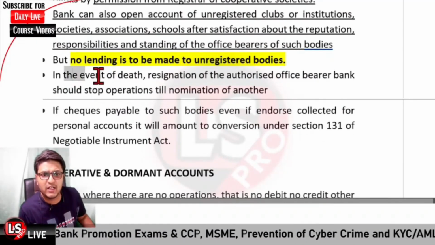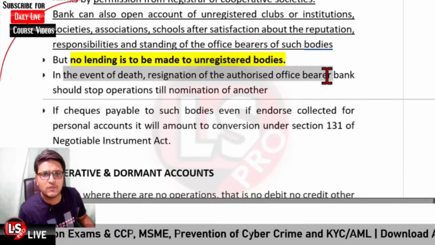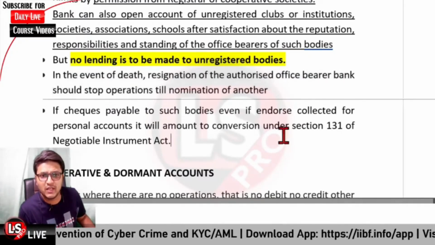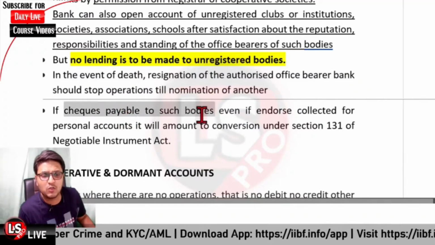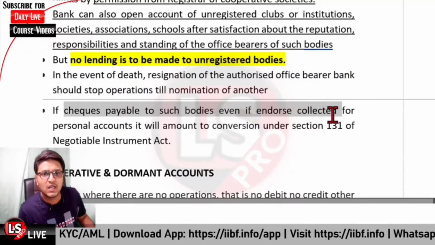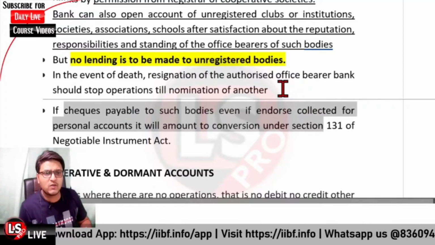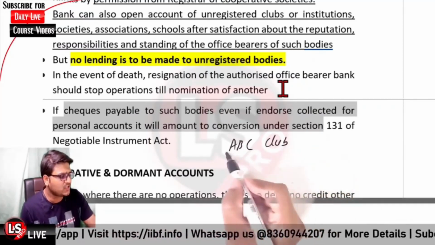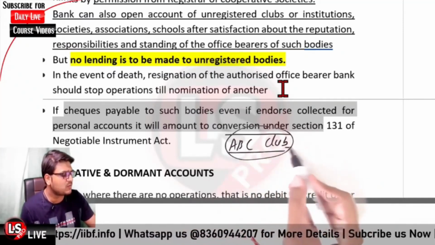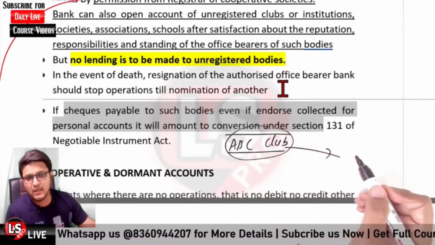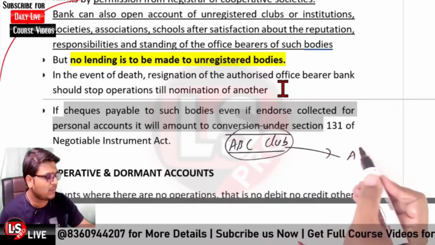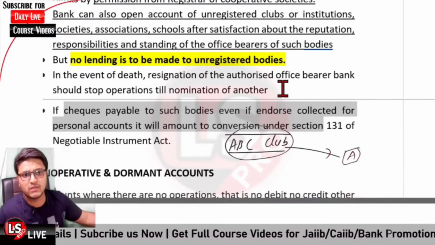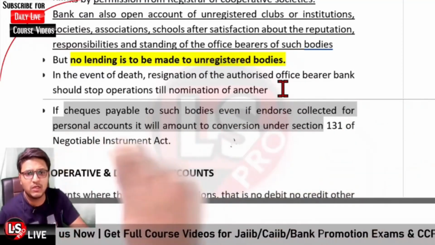Further, in the event of the death or resignation of the authorized office bearer, the account operations will be stopped until the nomination of another. And further, if cheques payable to such bodies, even if endorsed, are collected for a personal account. So if there was an ABC club, and the cheque in the name of this club was deposited in the personal account of person A, that would amount to conversion under section 131 of the Negotiable Instruments Act.